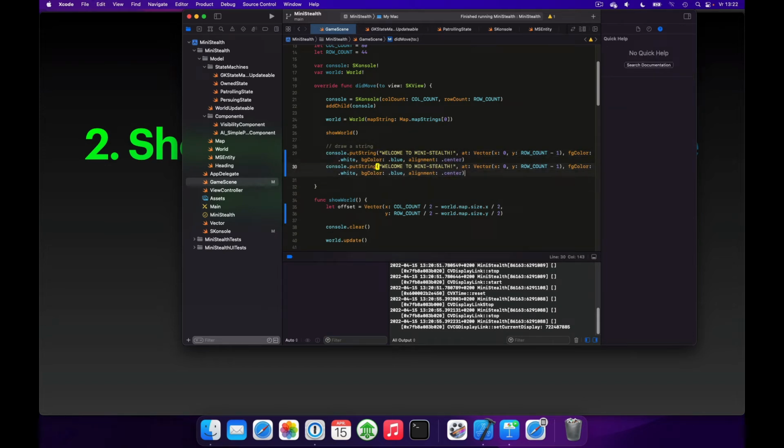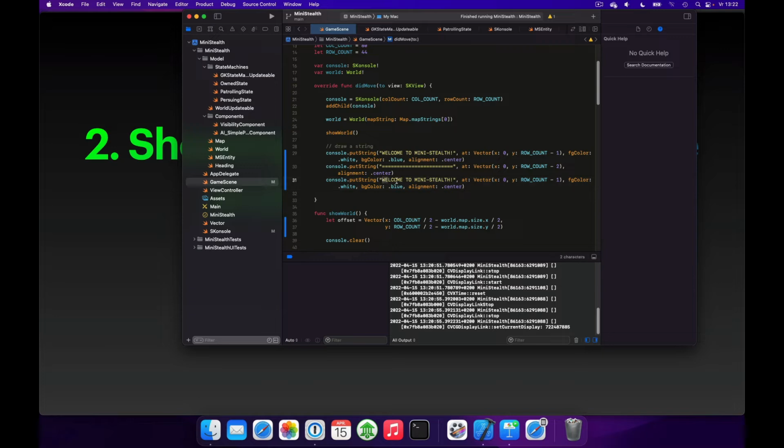And we'll do something similar with the second string, and this will just be a lot of equal signs, so it's sort of a row below, and we should go down 1 more. Do we want to do something specific with the colors here? I don't think so. So we'll just have the alignment. Then we'll give some instructions on how to play the game. So we'll say arrow keys to move.